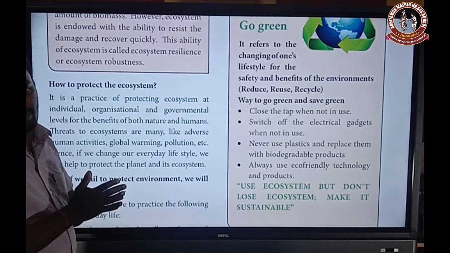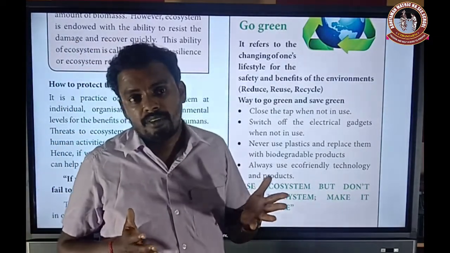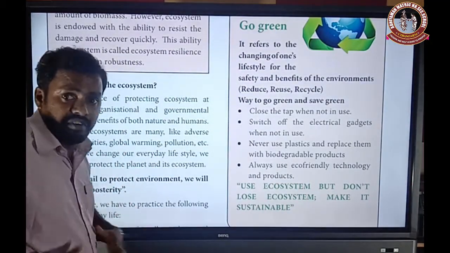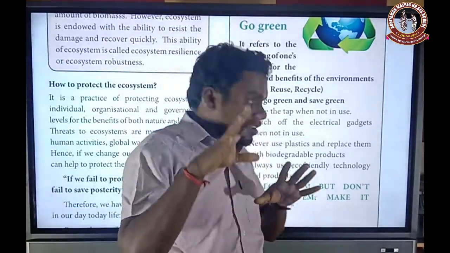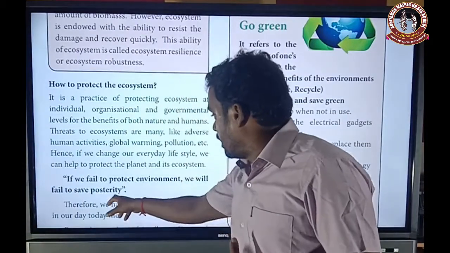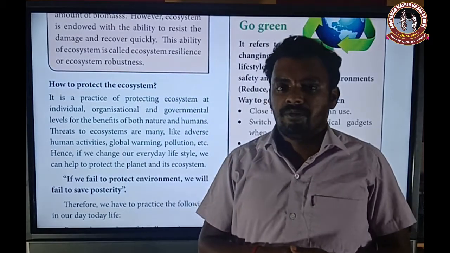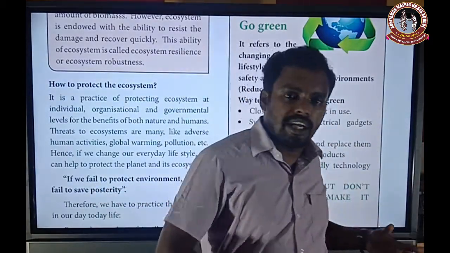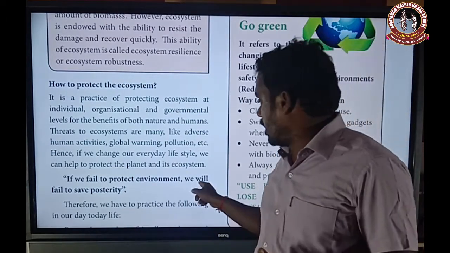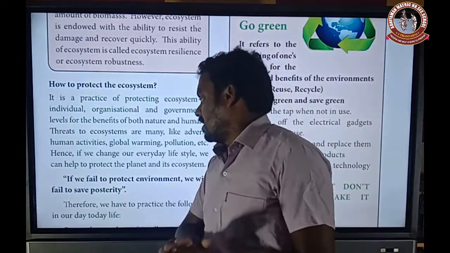If we fail to protect the environment, at that time we will fail. We will fail to save our posterity. Here, posterity means generation. So if we fail to protect the environment, that means the knowledge is not present here, and we also fail to protect our generation.